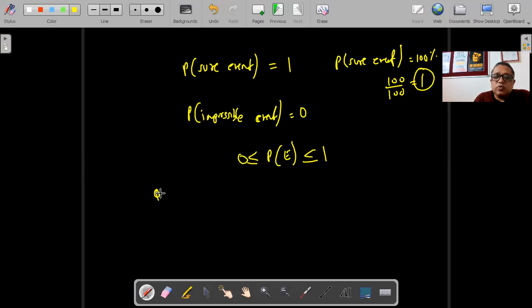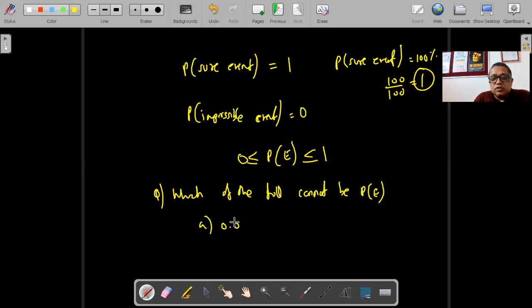So if suppose I ask you a question, which of the following cannot be probability of an event? The options are 0.01, 2 by 3, 1 by 8, and D we have 5 by 2, and E we have 0.005. So which do you think cannot be probability of an event? Which answer cannot be possible?